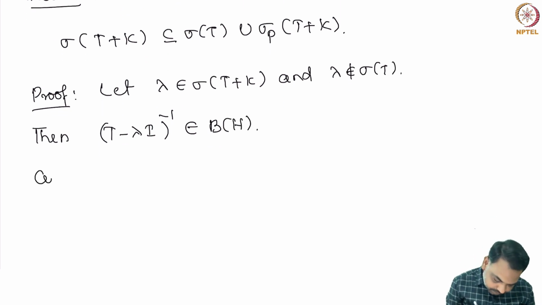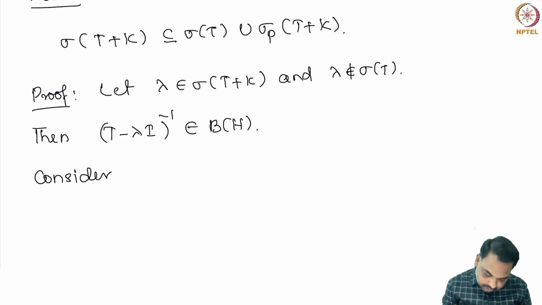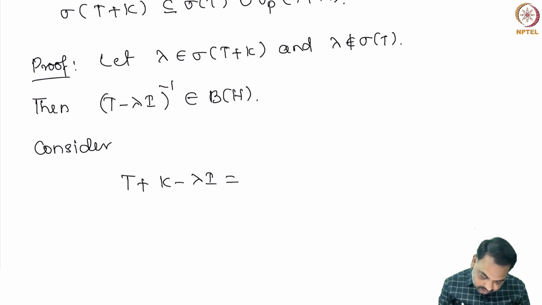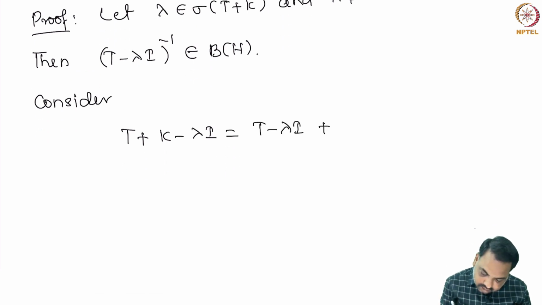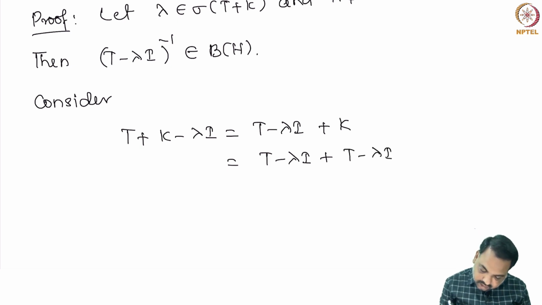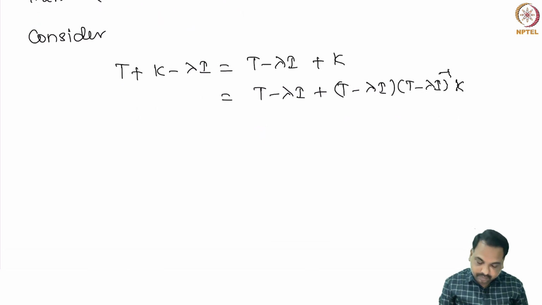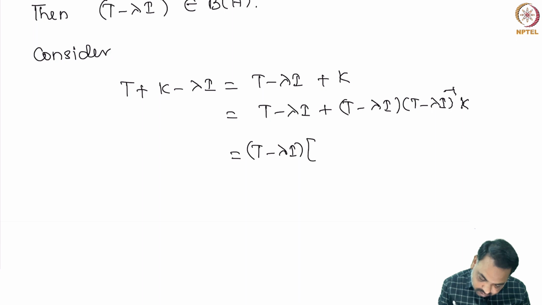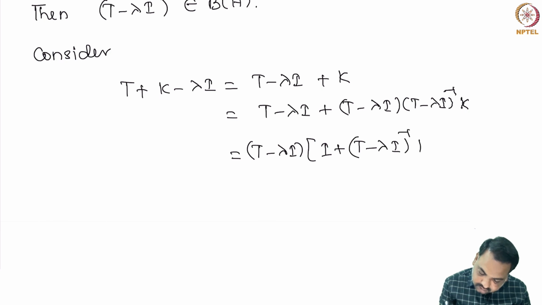So, let us consider the operator T plus K minus lambda I. Because lambda is coming from the spectrum of T plus K, this operator is not invertible, but we can write this as T minus lambda I plus K. So, again we can write this as T minus lambda I multiplied by its inverse multiplied by the operator K. This is nothing but, if you take T minus lambda I common, you will get I plus (T minus lambda I) whole inverse K.